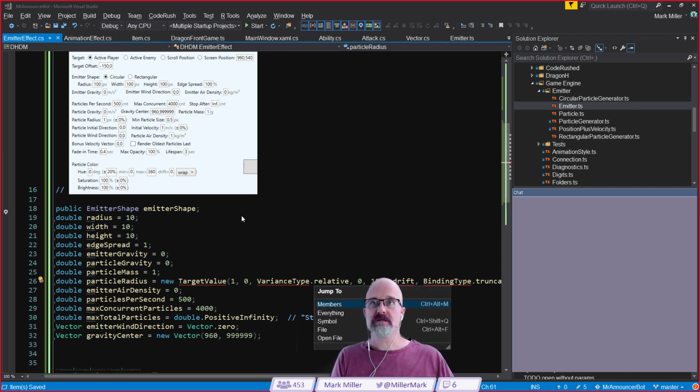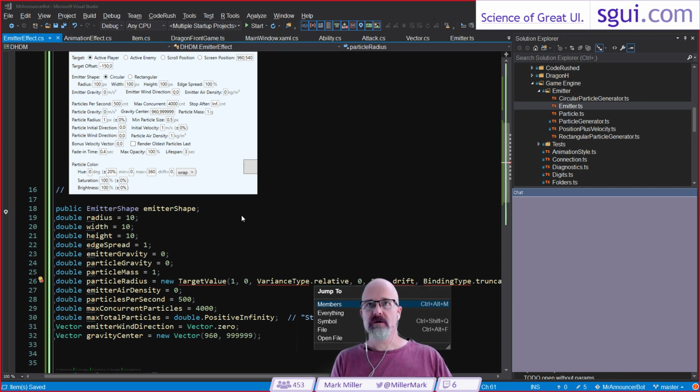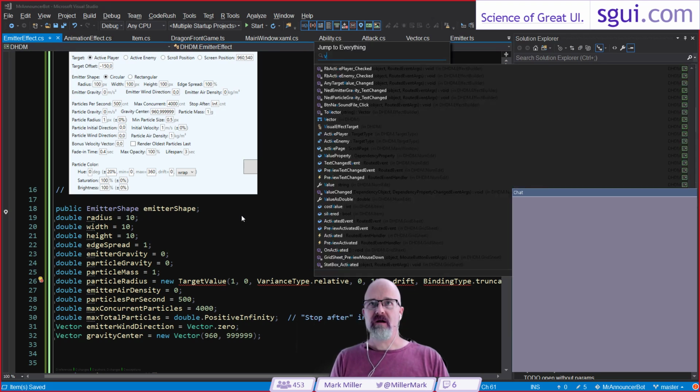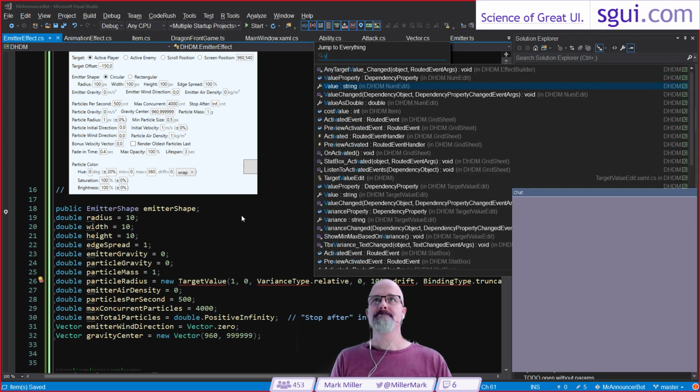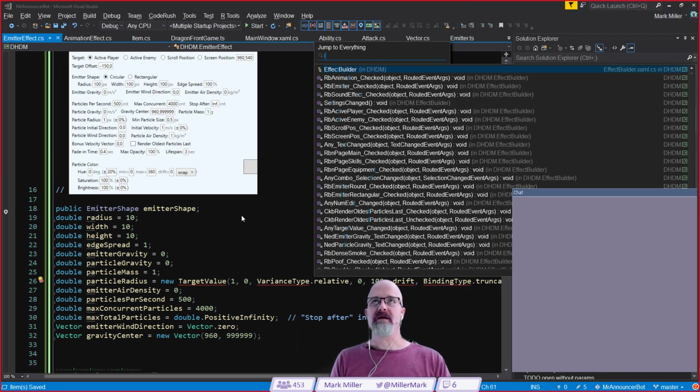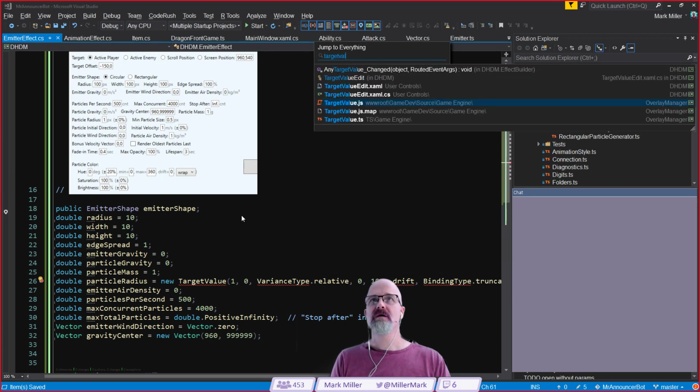Yeah, let's go. Let's jump to everything. Look for variance. Don't see any enum there. Let's go look for target value and see its declaration. Target value TS down there at the bottom.